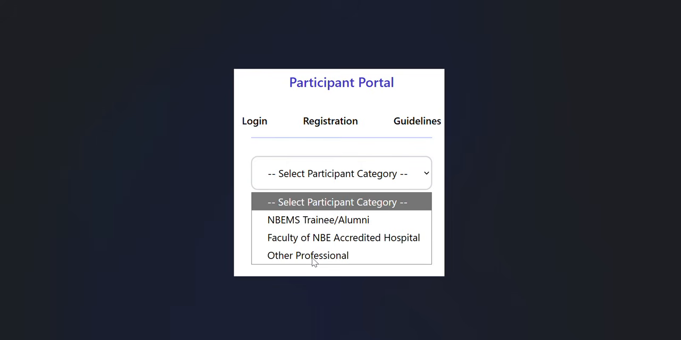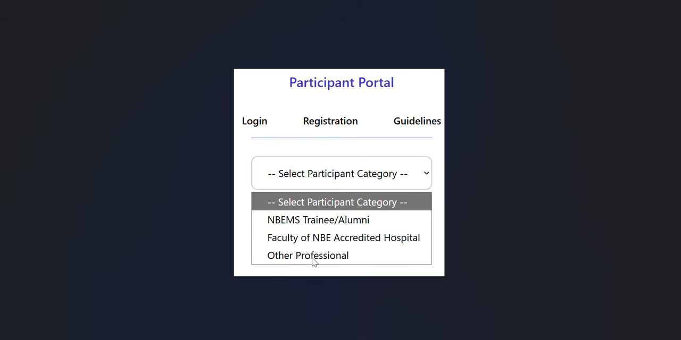The NBE trainees and alumni, those who have already gone through their PG residency under the NBE, like DNB or DNP diploma, or those who are currently in the process of getting DNB seats, have to choose the first option. But those who are already faculty, then please choose your option.